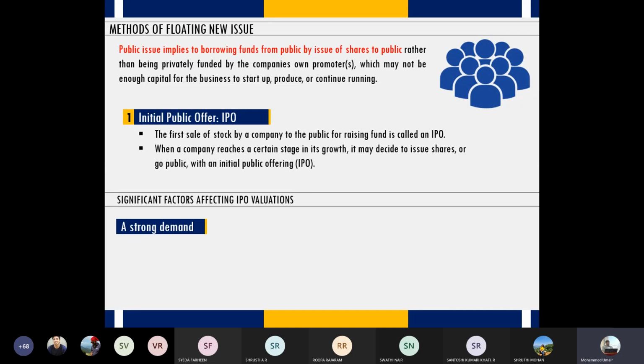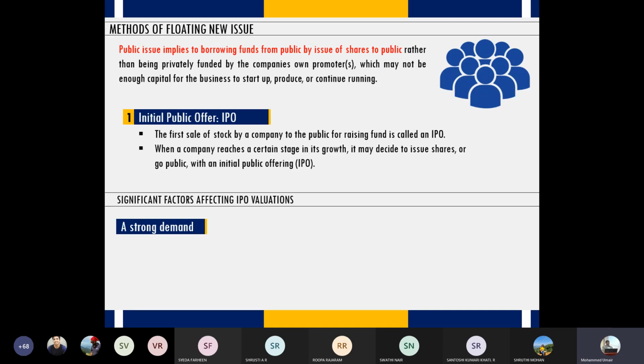The data is released by the merchant banker. If a company's IPO is open for 3 days, the merchant banker will release the data: on day one, so many applications have come. If I am issuing 100 shares, and on day one itself 100 applications have come, that is a good sign, which means there's a good demand for the IPO. So when we say strong demand, these are the two perspectives you have to look into: how is the demand for the products of the company, and how is the demand for the IPO, how is the response from the public?